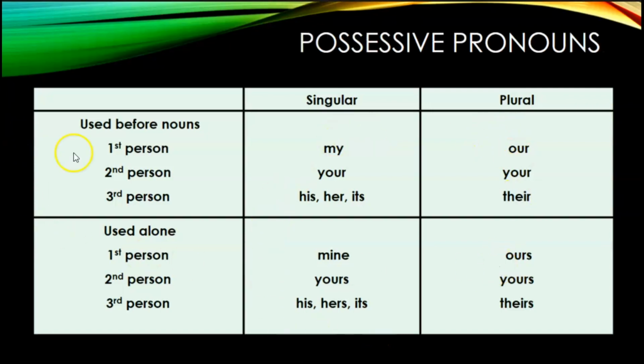And here's your chart. When we have the noun immediately after it: my, your, his, her, its, our, your, and their. In all of these cases, we would have to have a noun that follows it. Their car, your house, our homework, something like that. If they're being used alone and replacing both the possessive noun and the noun that's owned, then it's mine, yours, with an S on the end, his, hers, its. You'll notice his and its are exactly the same. Hers is the only one that has the S on the end. And then ours, yours, and theirs.